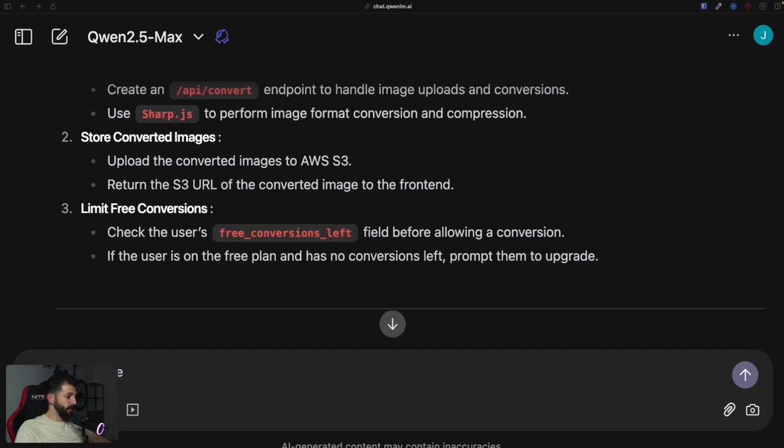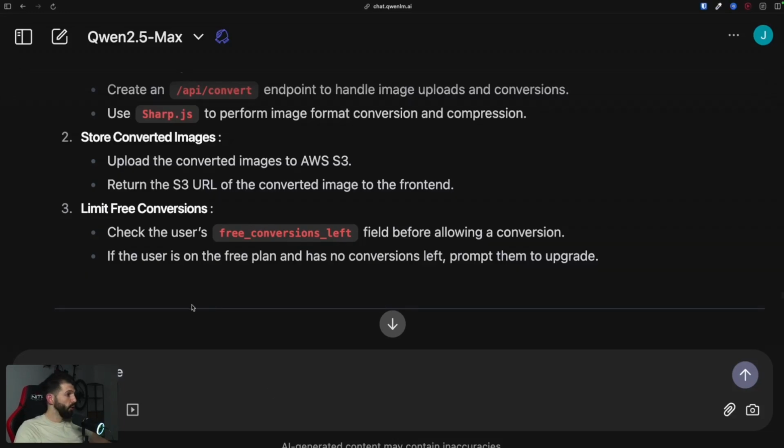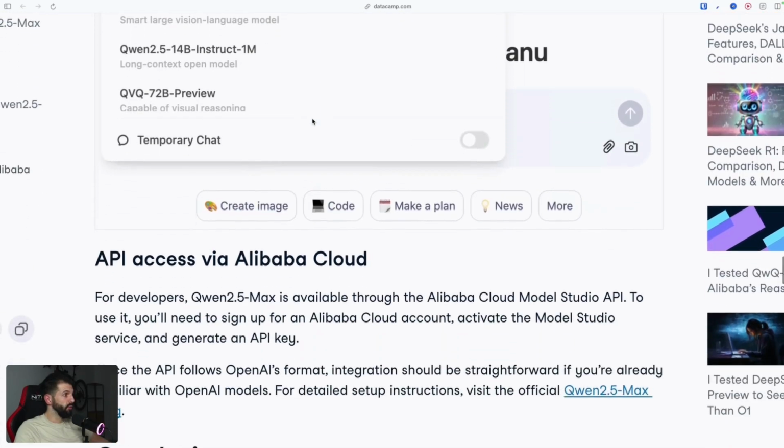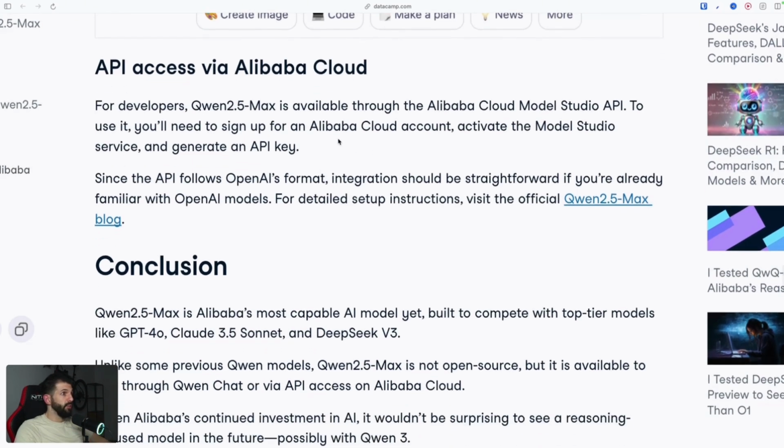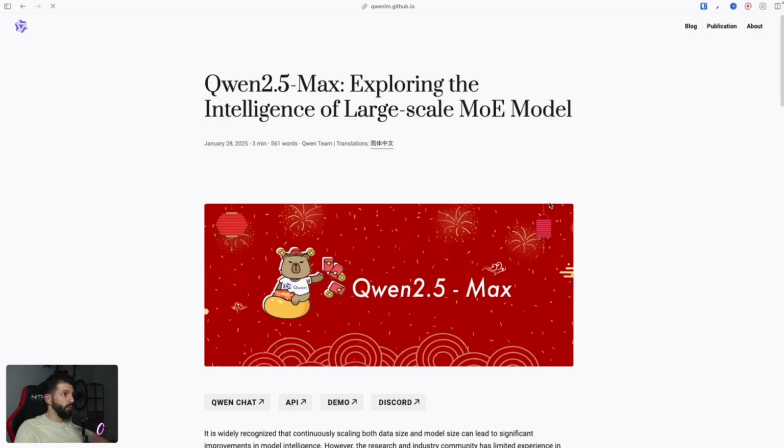Okay, now the next thing that I want to do is show you how you can access the API and how you can connect Qwen 2.5-Max to Cursor so that you can use it to create applications for you. And for that, we have to go back to the DataCamp article once more. If you scroll down, you can see API access via Alibaba Cloud. For developers, Qwen 2.5-Max is available through the Alibaba Cloud Model Studio API. To use it, you'll need to sign up for an Alibaba Cloud account, activate the Model Studio service, and generate an API key.